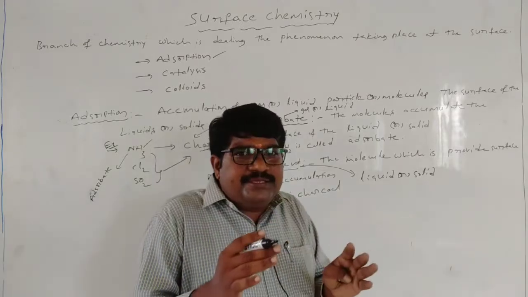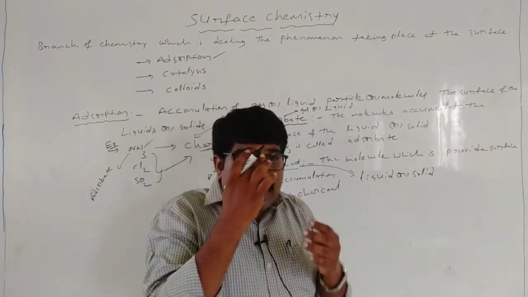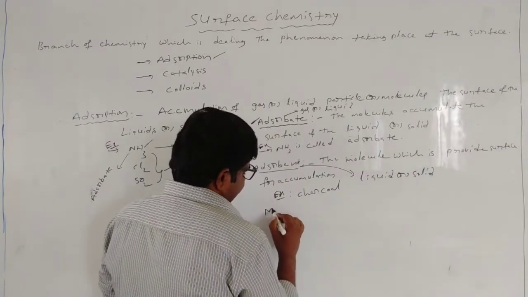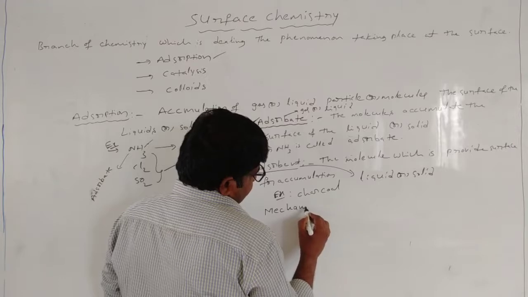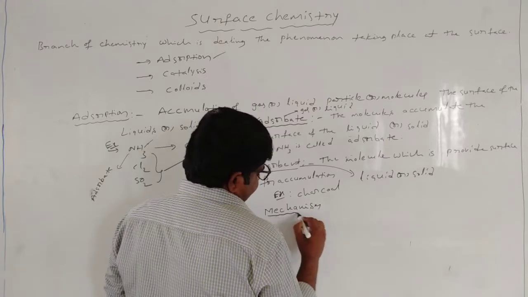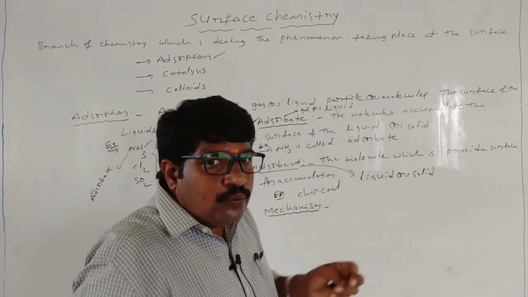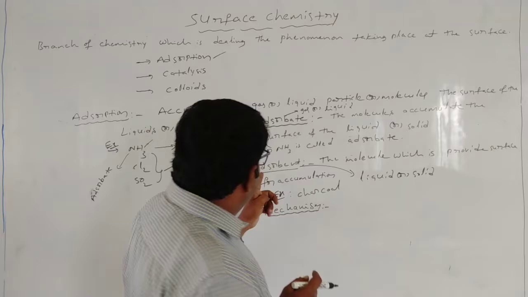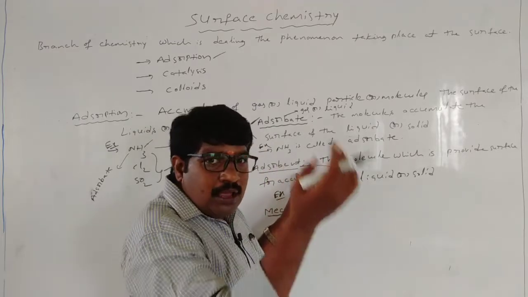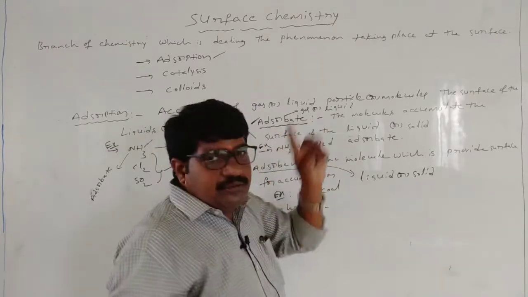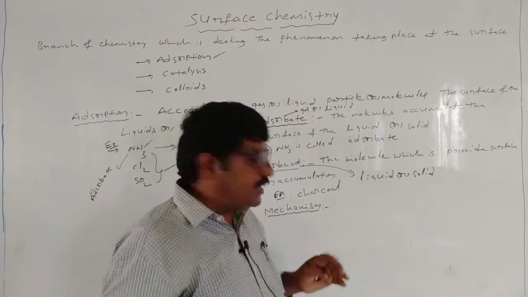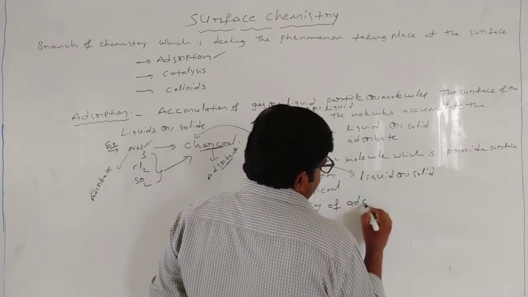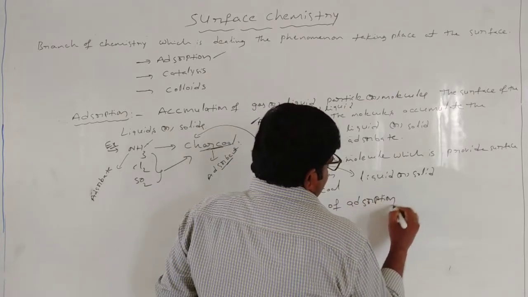Now what is the mechanism for adsorption? Explain the mechanism of adsorption. Means how to explain. So here, mechanism: how the molecules can adsorb. Means how the adsorbate can be adsorbed by the adsorbent. That is what we have to explain. That is called what? Mechanism of adsorption.